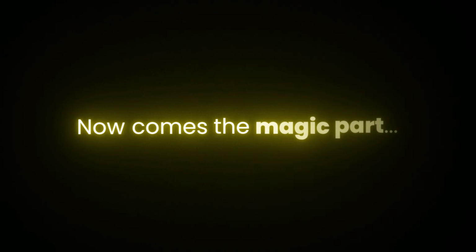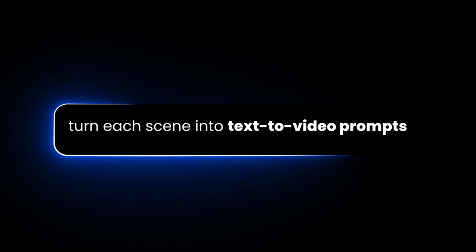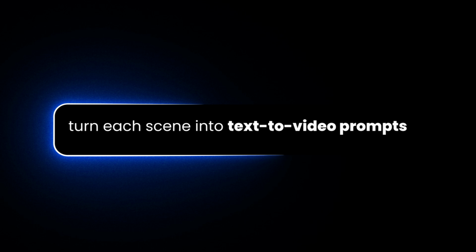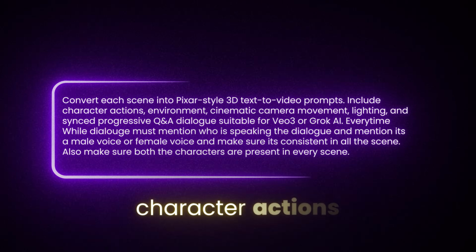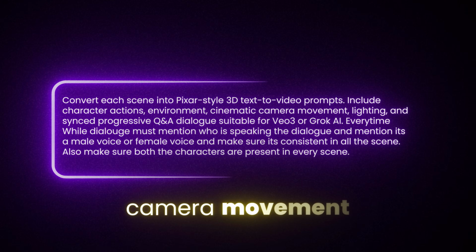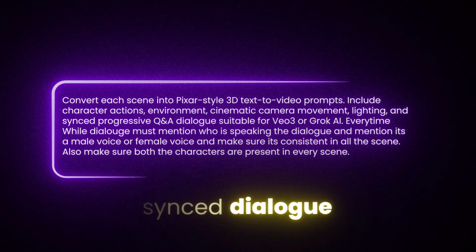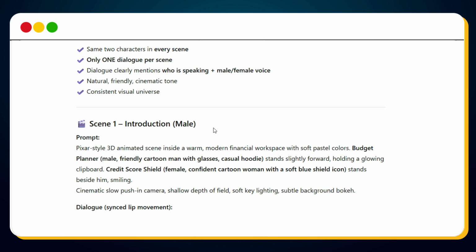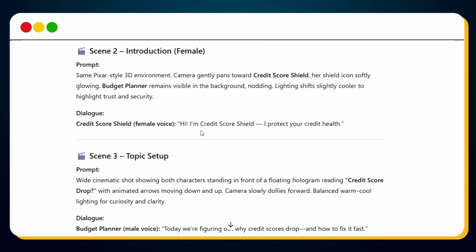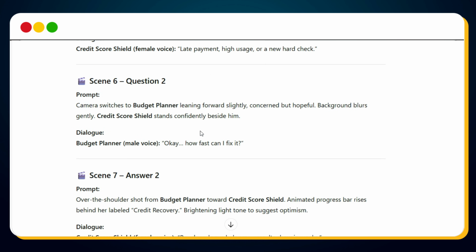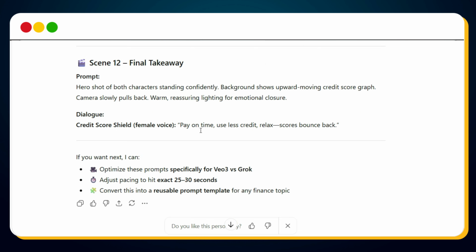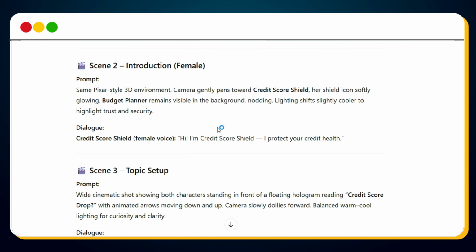Now comes the magic part. We need to turn each scene into ready-to-use text-to-video prompts. So we will use this prompt, which defines everything the AI needs: character actions, environment, camera movement, lighting, and synced dialogue. Hit send. And ChatGPT generates professional-grade Pixar-style prompts, scene by scene. These are not generic prompts. They're cinematic, consistent, and optimized for AI video models.